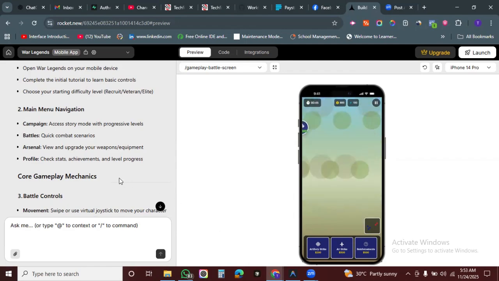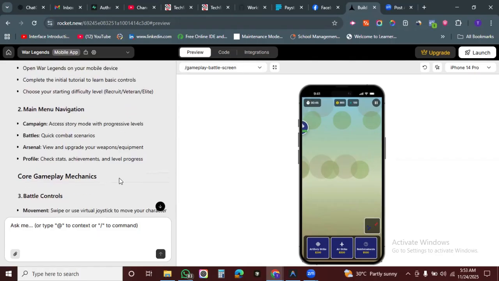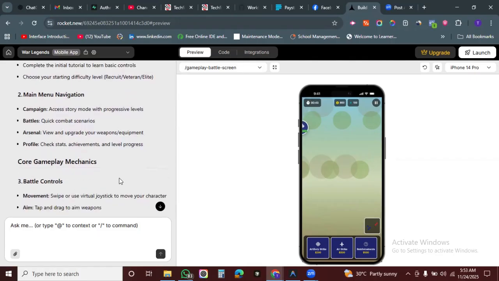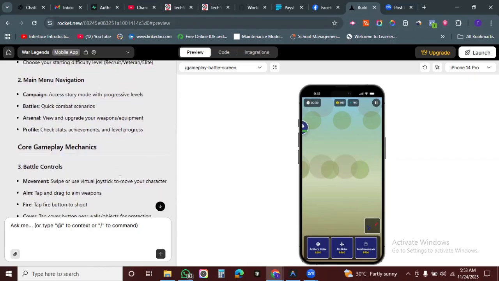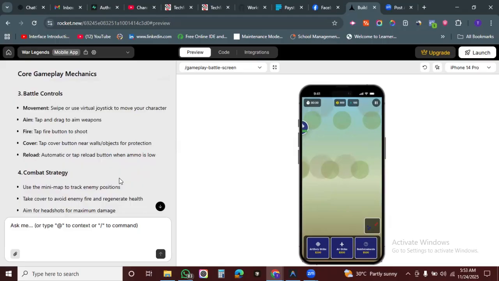View and upgrade your weapons. Access story mode with progressive levels. Quick combat scenarios. View and upgrade your weapons and equipment. Profile: check stats, achievements, and level progress. All right, battle controls: movement, swipe, or use the joystick.